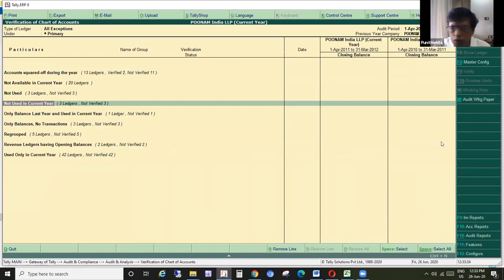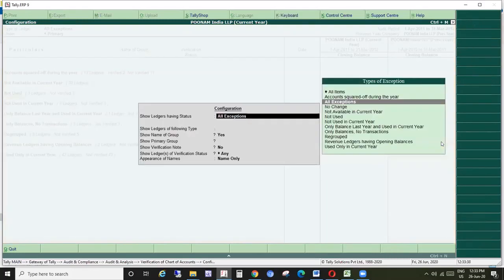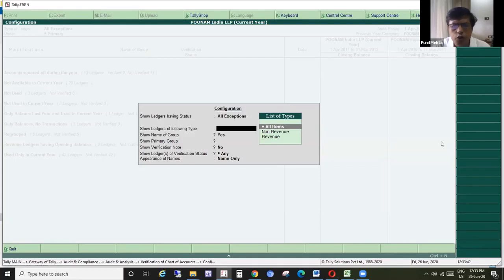What I wish to inform is that we can view it by clicking on F12. We can just say that I want first to look at non-revenue and then at revenue. Non-revenue and revenue, in Tally terminology, revenue are those related to your profit and loss accounts, and non-revenue are those having a balance sheet impact directly.